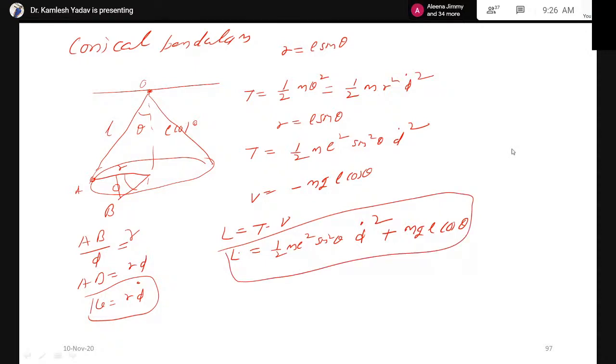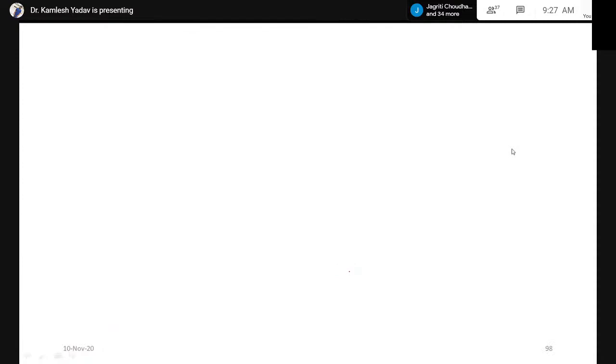Now suppose we have to write Lagrange equation of motion. If theta and phi both are variable, then we can write two equations of motion. Let me write first d of dt curly L with respect to phi dot minus curly L with respect to phi is equal to 0. Second equation d of dt curly L with respect to theta dot minus curly L with respect to theta is equal to 0. Now there are two equations of motion. We can solve these equations.